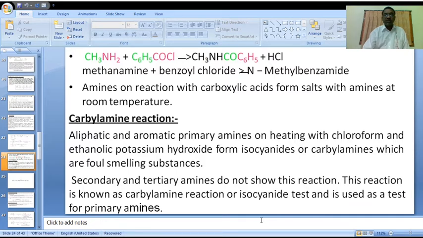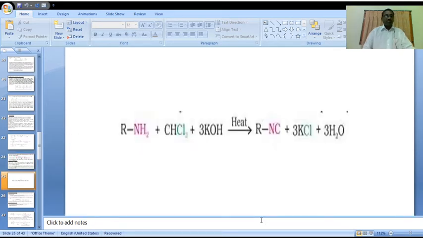Now let us go to the reaction part. This is the actual reaction. Primary amine RNH2, on reaction with chloroform CHCl3, and here we are using 3 moles of potassium hydroxide, on heating forms alkyl isocyanide, NC.